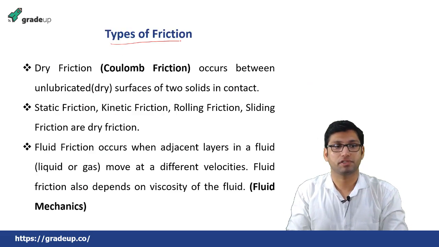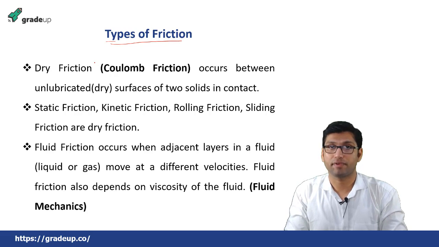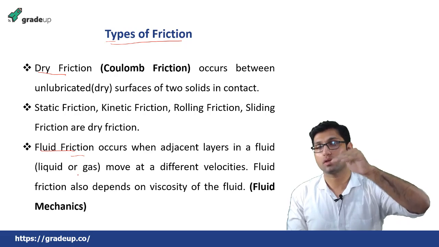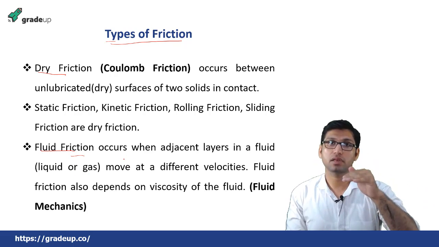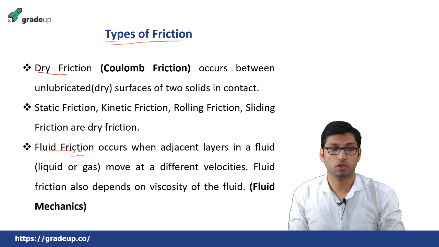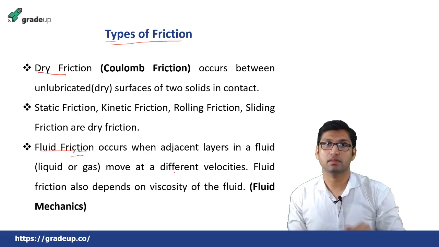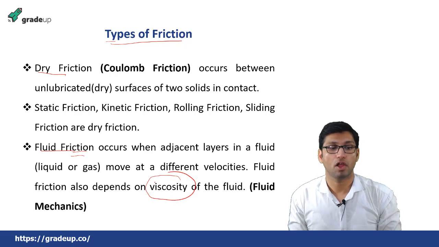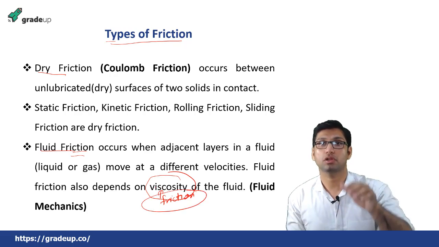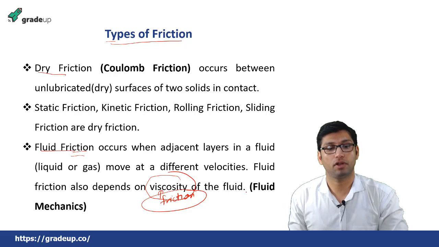Now what are the different types of friction? Friction is mainly classified into two types, dry friction and fluid friction. Fluid friction is the motion of a fluid across a surface, and the resistance that it receives during motion is due to friction. When you study fluid mechanics, this resistance is called viscosity. So viscosity is the frictional resistance that a fluid offers to its motion.